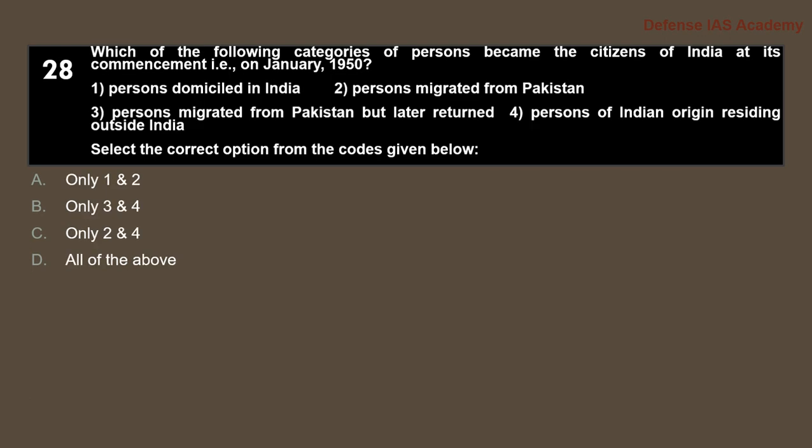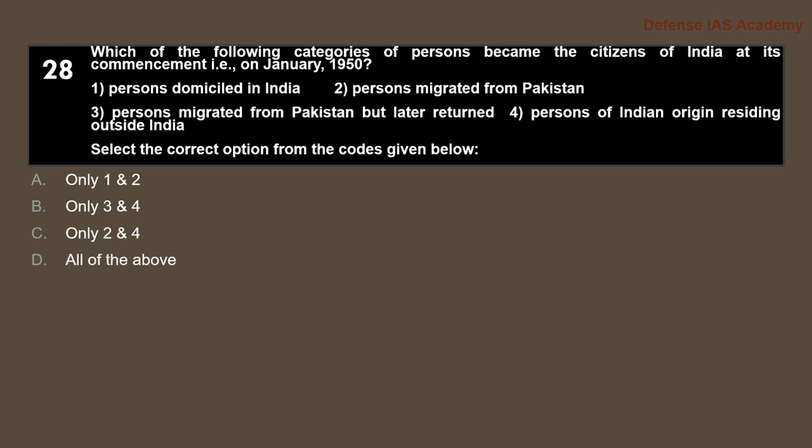Next question. Which of the following categories of persons become citizens of India at the commencement, that is on 26 January 1950? One, persons domiciled in India; two, persons migrated from Pakistan; three, persons migrated to Pakistan but later returned; four, persons of Indian origin residing outside India.